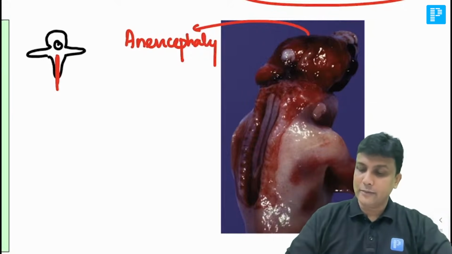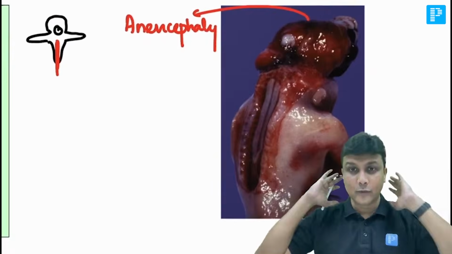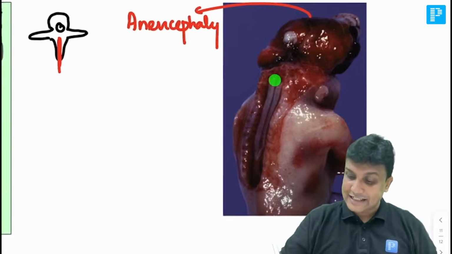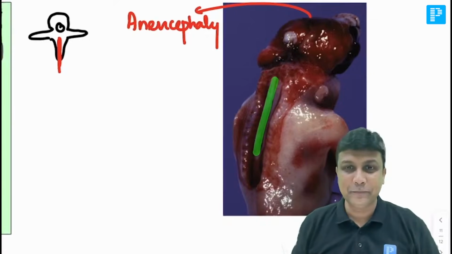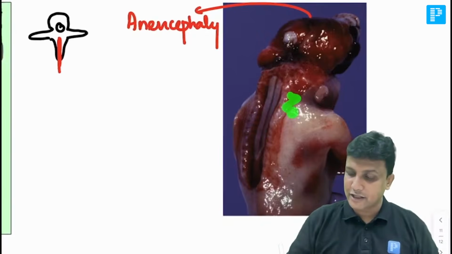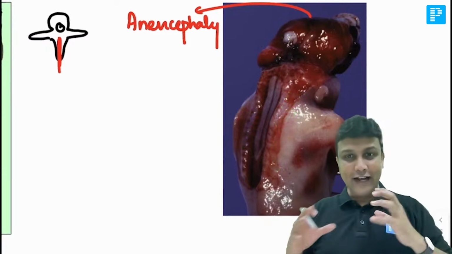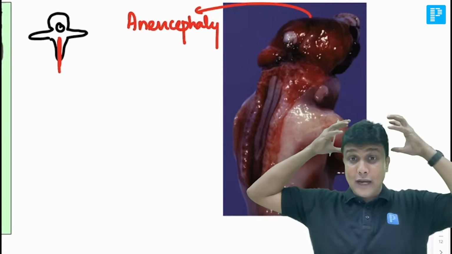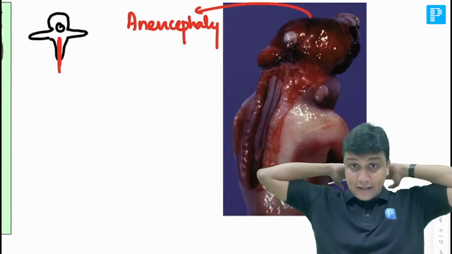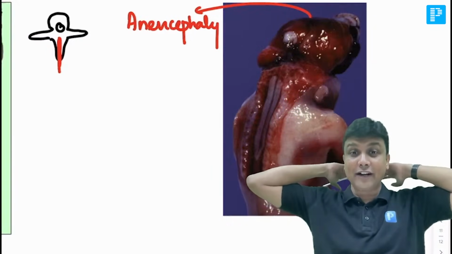When the vertebral column is remaining open there, you can clearly see the spinal cord exposed outside. And all this shiny thing here is actually the CSF, which is leaking out there. So there is your spinal cord and the CSF leaking out there. So you have anencephaly as well as the condition where there is a bony defect of the spines.